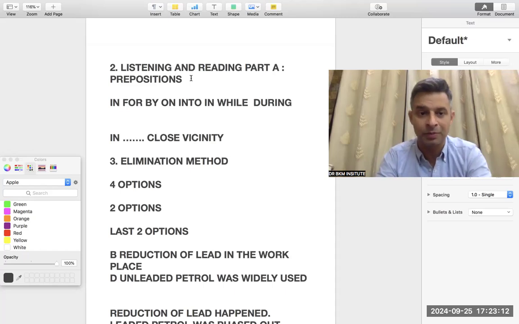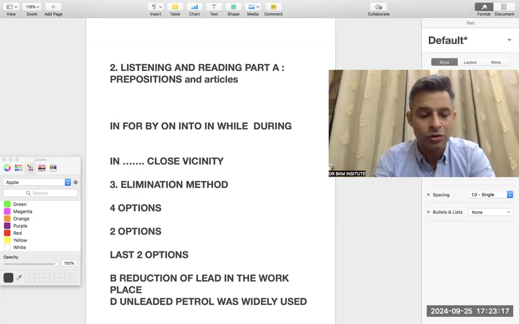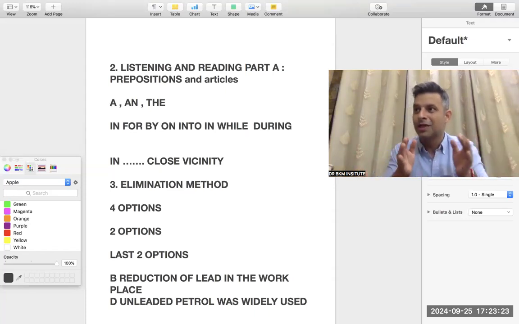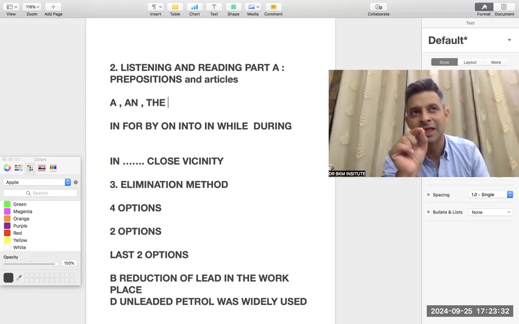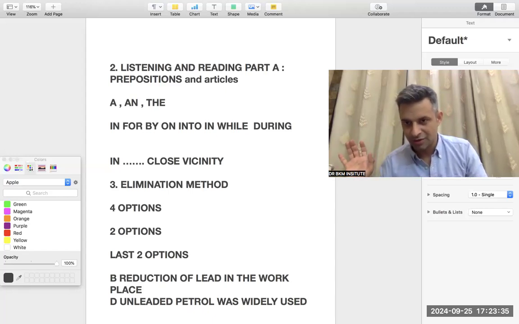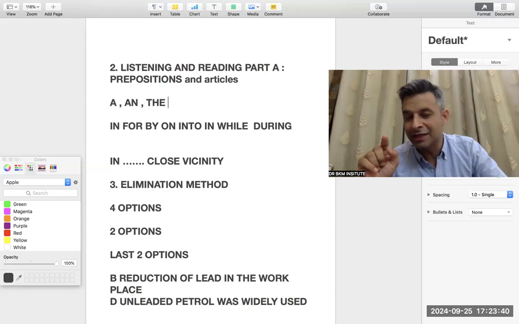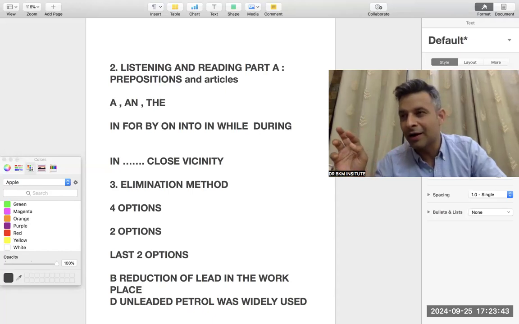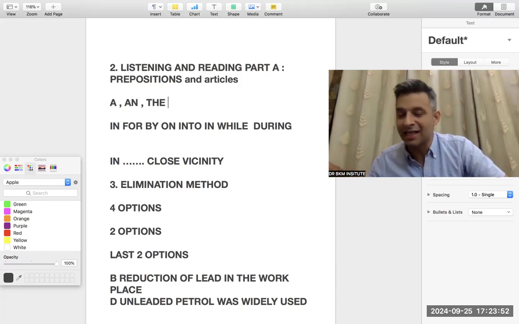Okay. Listening and reading part A. Prepositions are very important, people don't take them seriously. Prepositions and articles. Articles a and the are very important, because in reading part A, one or two questions can come that you're trying to find from the whole paragraph. Then you see in the blank a word is given: after doing this, he will do a dash. And in the paragraph you're trying to find, then you see the word a, and it is given, a or an external fixation. So if a fracture happened, due to which he has to go for an external fixation.